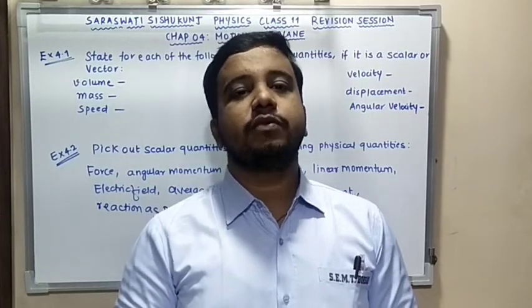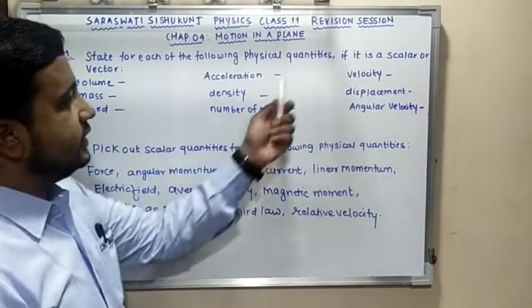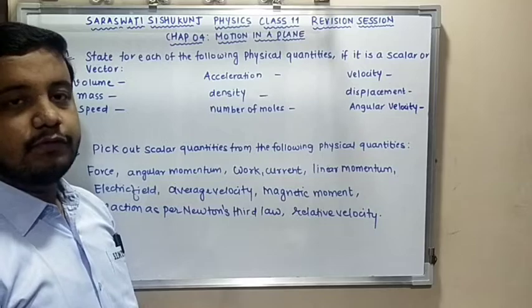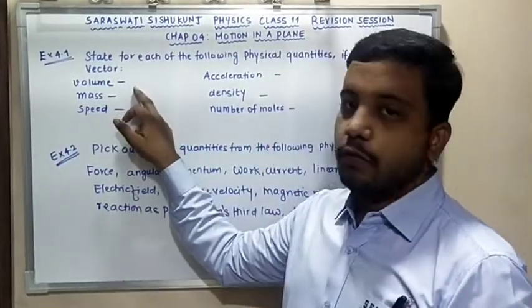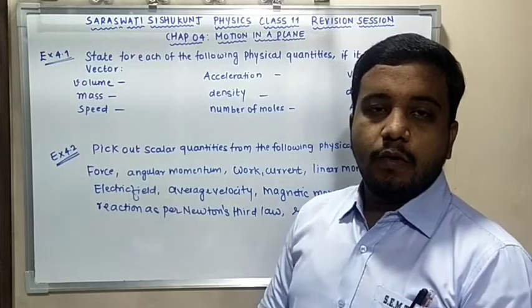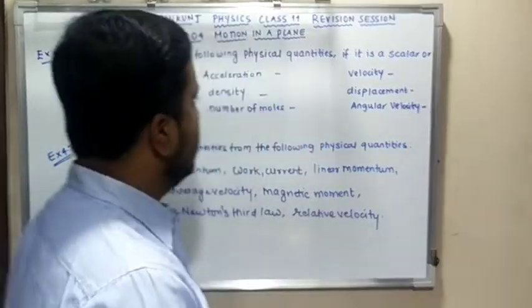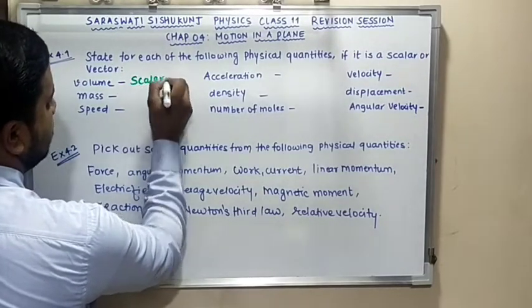Let's see the first numerical given in the textual exercise. State for each of the following physical quantities if it is a scalar or vector quantity, we need to determine. First, volume. What about volume? Volume is scalar or vector? Scalar. Very good. Volume is scalar, which has only magnitude, no direction.